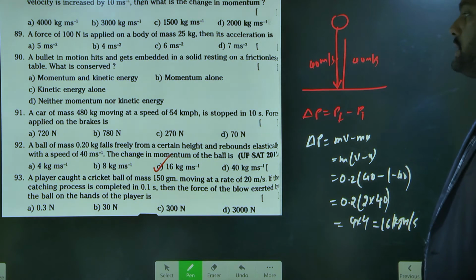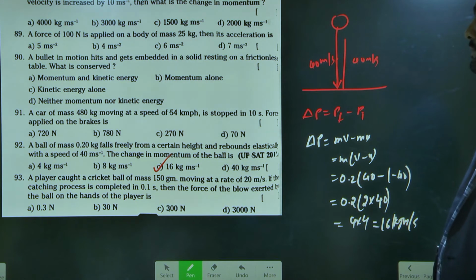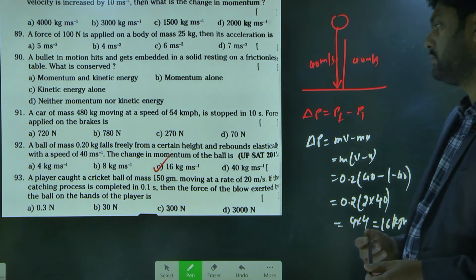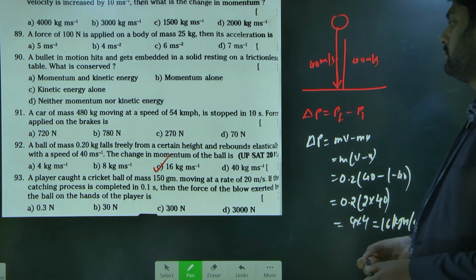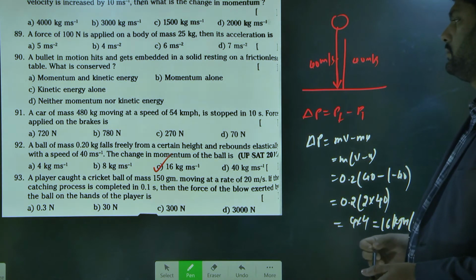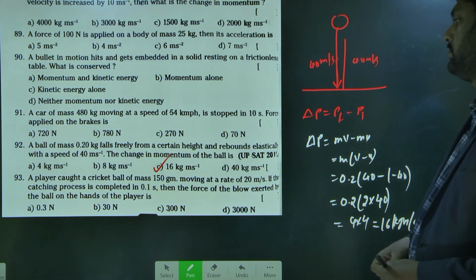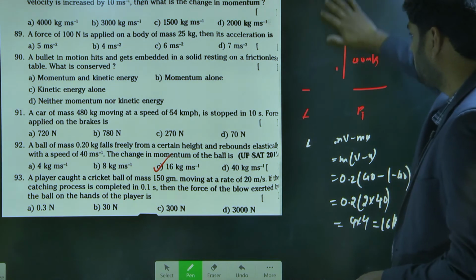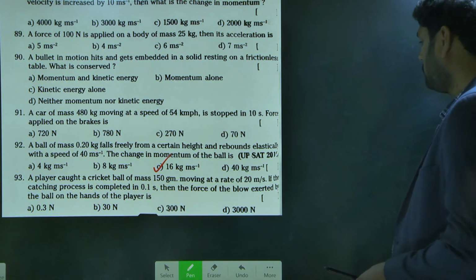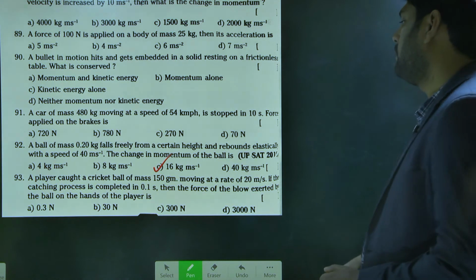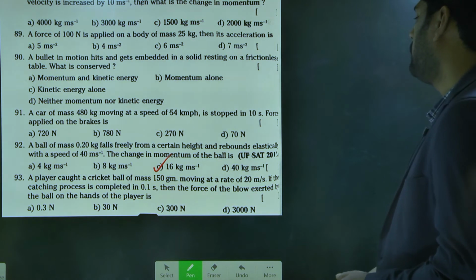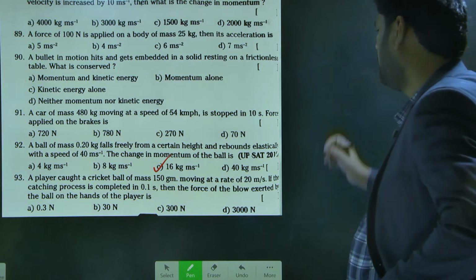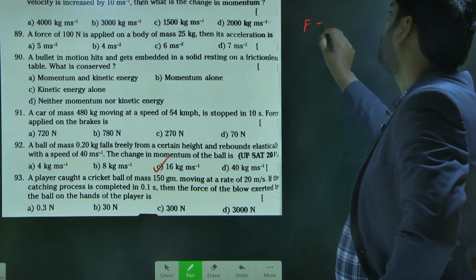Question next, 93. A player caught a cricket ball of mass 150 grams, moving at a rate of 20 meters per second. If the catching process is completed in 0.1 second, then the force of the blow exerted by the ball on the hand is. So the force exerted by the ball on the hand is simply F is equal to ma. F is equal to ma.